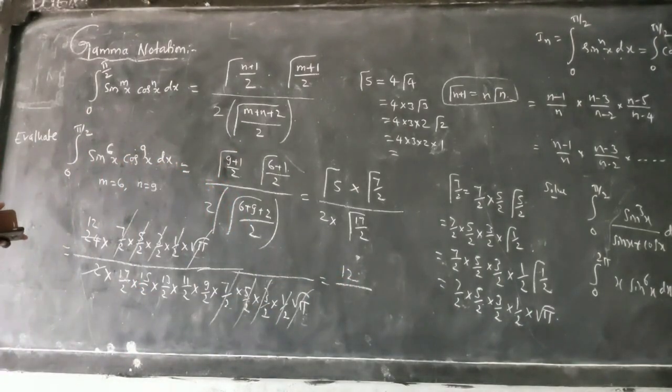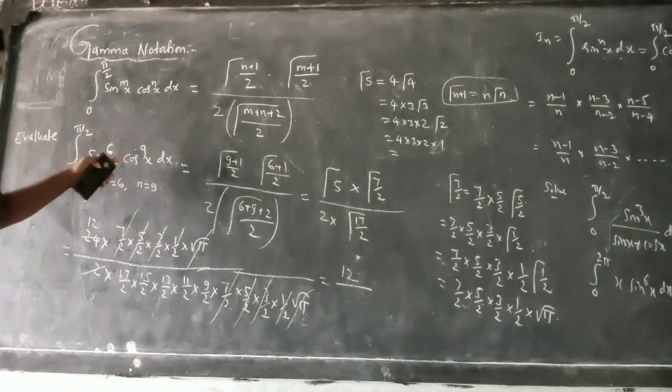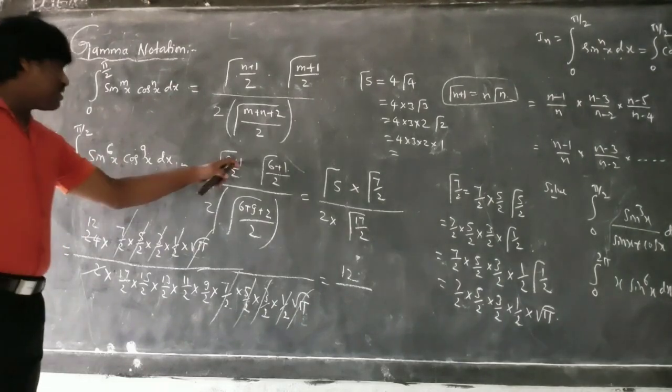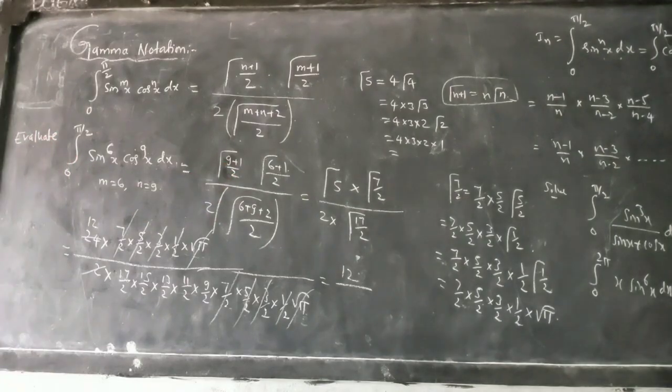what I am getting here, you can cancel and multiply, you are going to get the answer. 12 into, just look at that, any mistake happened. So gamma notation here, 17 by 2 is cancelled, 10 by 2 you are getting. Okay, 9 plus 1, 10. Here 10 by 2. 10 by 2 is how much? That is 5 by 2. Here is the mistake I wrote.